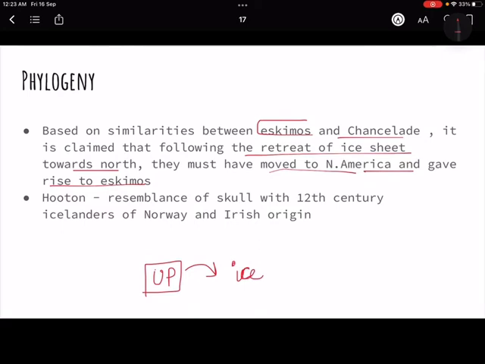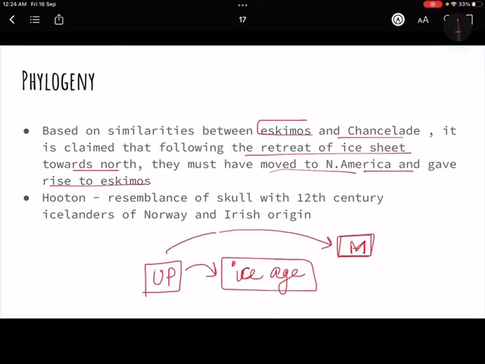When Upper Paleolithic ended, Mesolithic period started, and in Mesolithic period a lot of woodlands came up, grasses got in place, because Ice Age ended, so a warm climate came, so climate was changing, so a lot of area was opening up for people to live.